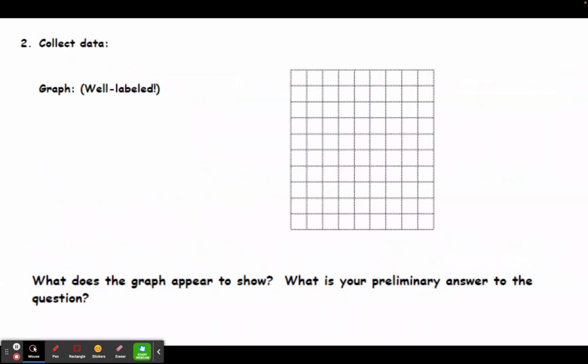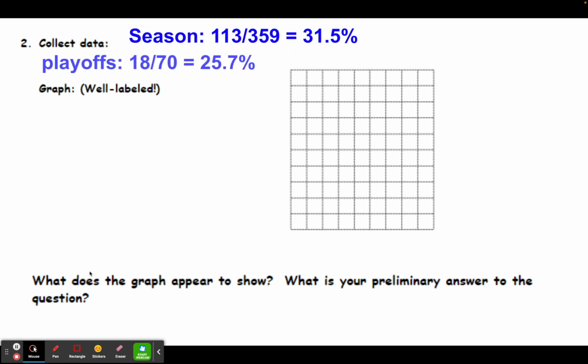Step number 2 is to collect the data. And in the problem, we were told that during the regular season, he made 113 of his 359 shots. And we're going to turn that into a percent. And that means that he made 31.5% of his three-point shots. We also know that during the playoffs, he made 18 of his 70 shots, which is only 25.7%.